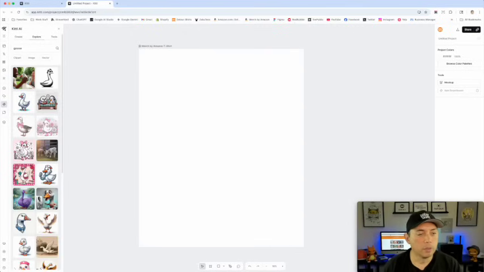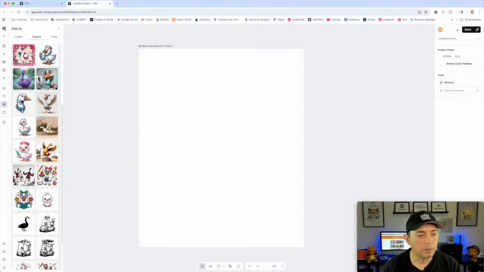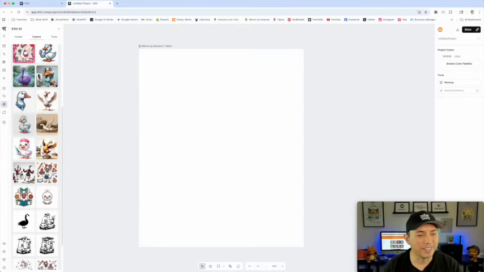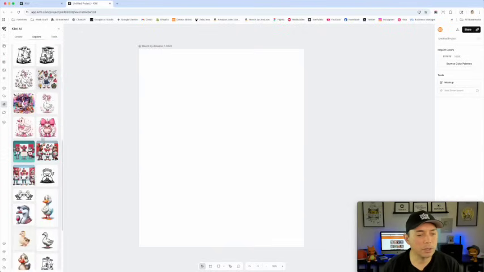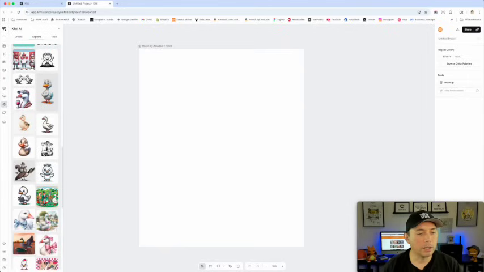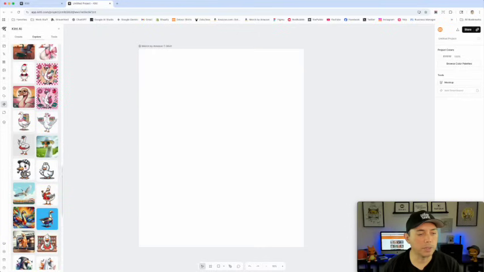Now you could pick any style you want here. You can see they got more realistic, well, cartoony, realistic, more cartoony, right? Very cartoony here. So depending on what style you want, I'm gonna pick that. So let me search here for a little bit and just find a good goose style that I've noticed people using. This one's pretty cool.